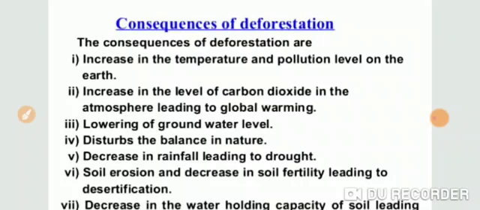Due to deforestation, the average temperature of earth's surface is also increased, because if we cut the forest, the amount of carbon dioxide in our environment is increased, and this increased carbon dioxide absorbs more and more heat which comes from the ultraviolet radiation, and the average temperature of earth is increased, and there are increased chances of natural calamities like floods and drought.